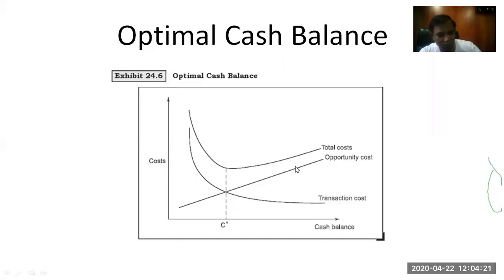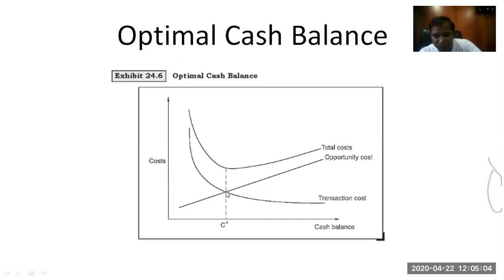But what about the opportunity cost? It is increasing now because you're losing interest, losing a certain return on that respective fund. So any amount that is being held will have an opportunity cost, and will reduce the transaction cost. And as you hold more and more cash on hand, your opportunity cost will increase and your transaction cost will reduce. So the point where these two lines, the opportunity cost and the transaction cost, intersect each other, that respective point will be termed as the optimum cash balance. And when you add these two costs, your total cost curve will be something like this, a U shape.